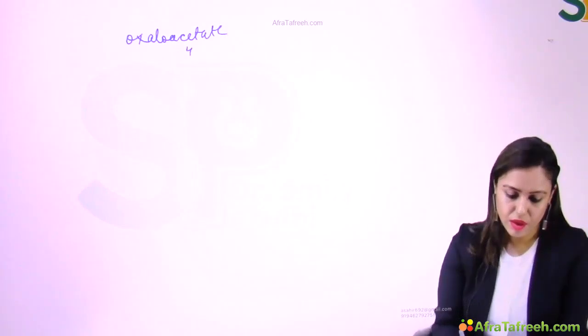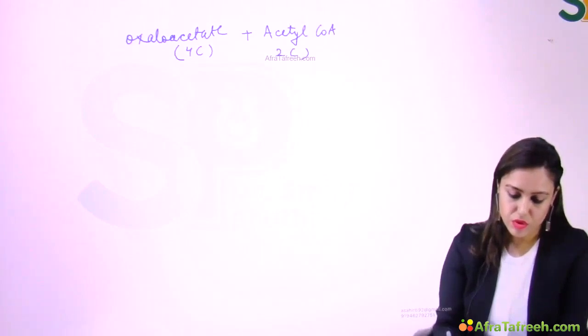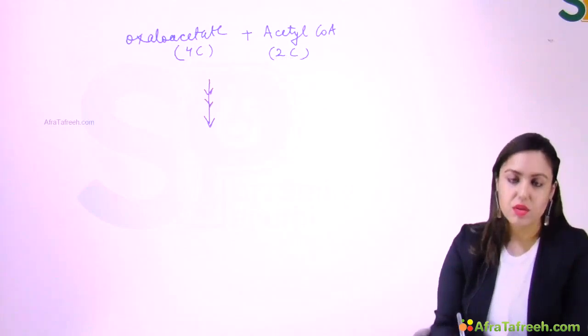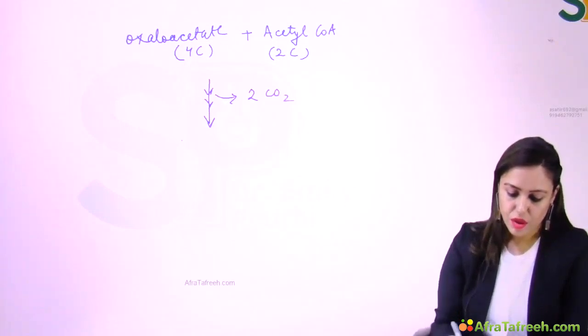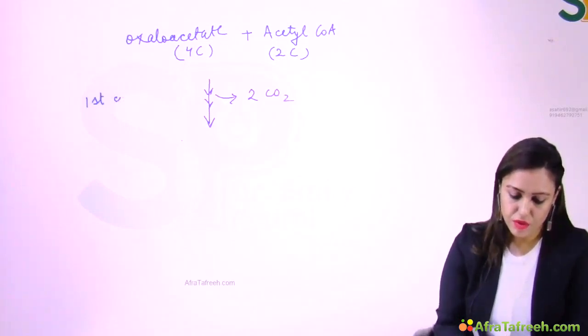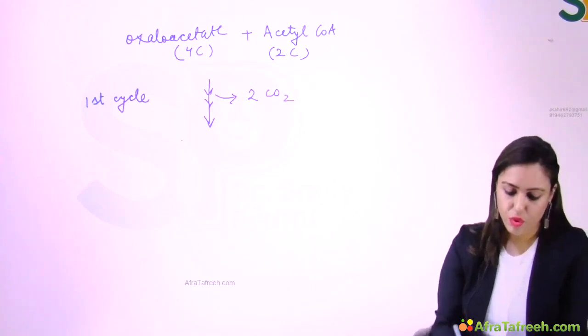What happens actually, you know, oxaloacetate is having 4 carbons. It will join with acetyl-CoA, which is 2 carbons, and the cycle will occur, many reactions will occur. There is removal of 2 carbon dioxide, and this is the first cycle which I'm talking about.